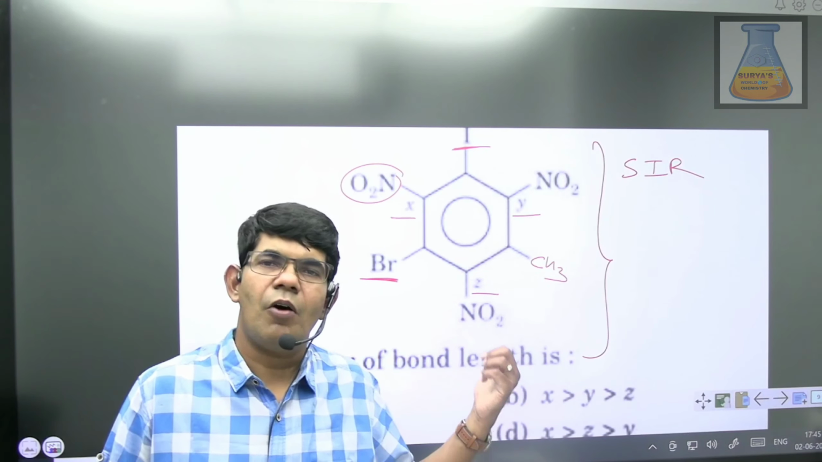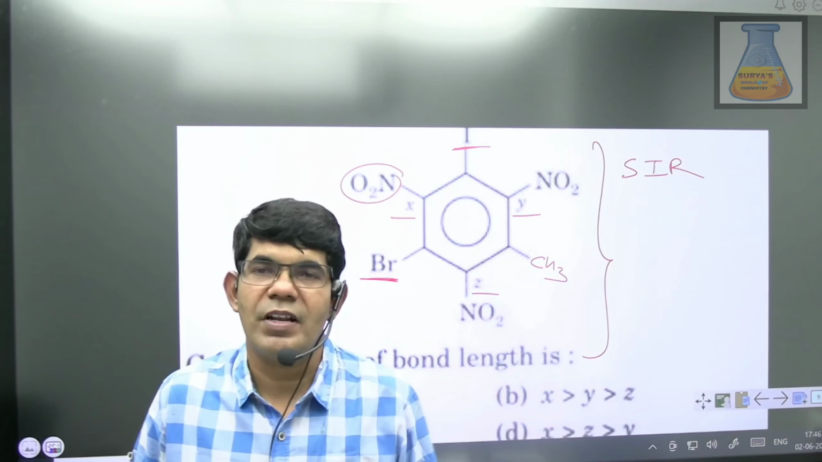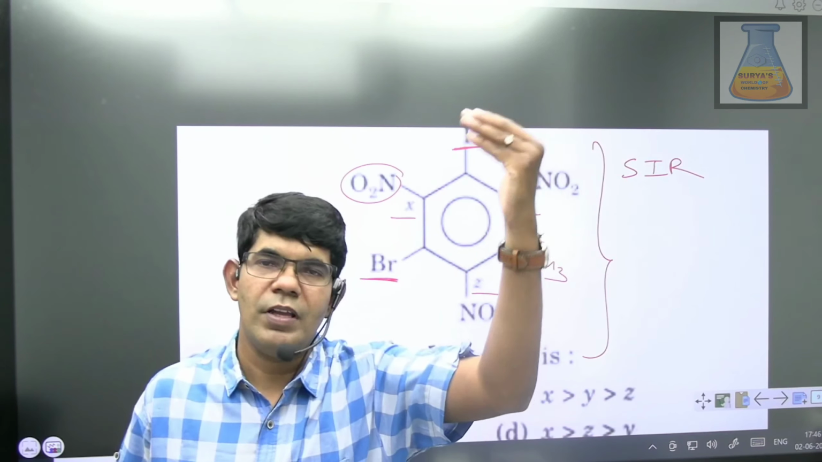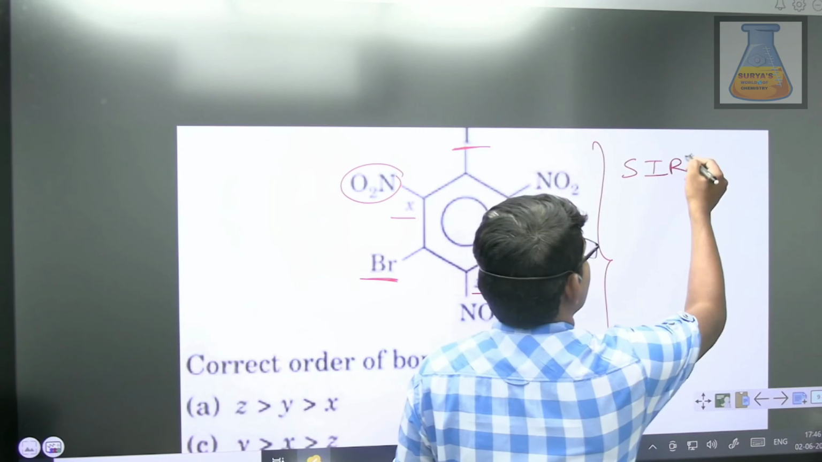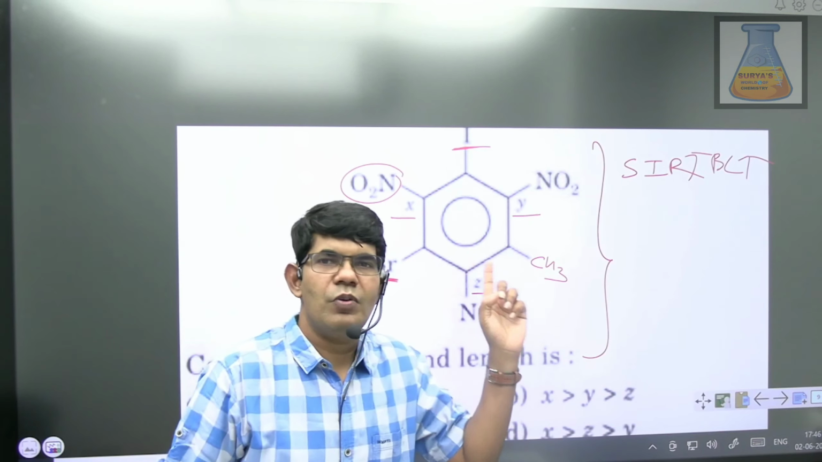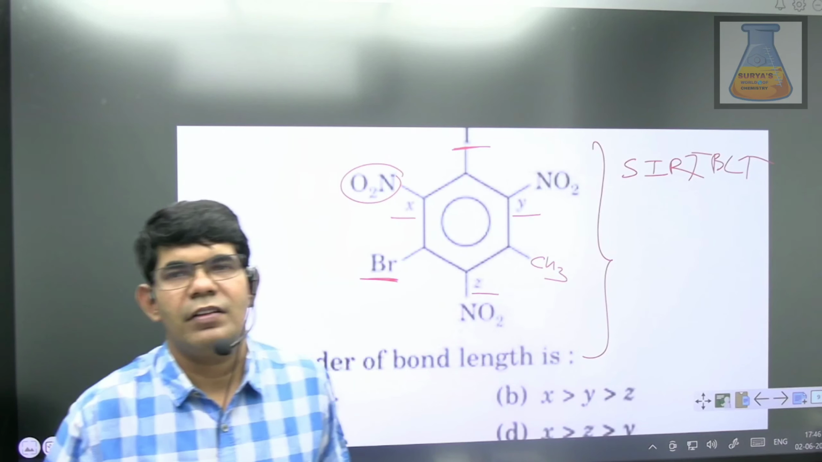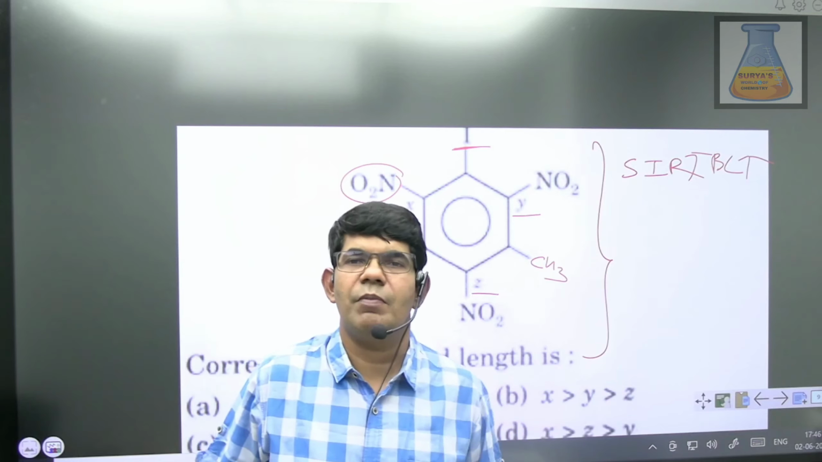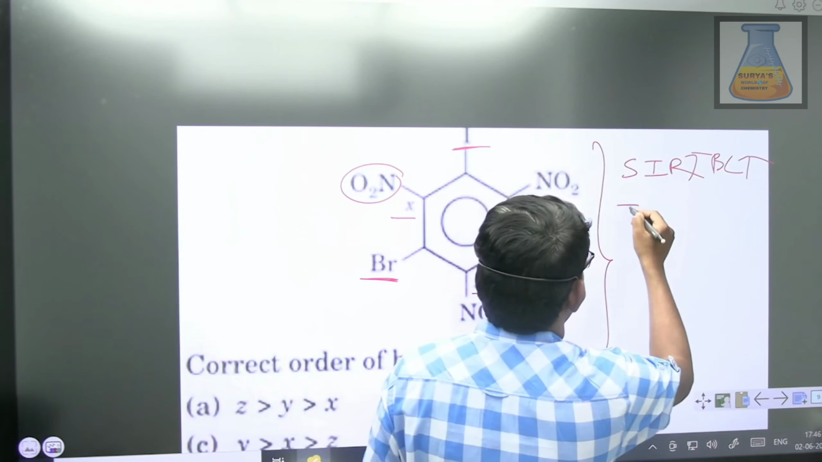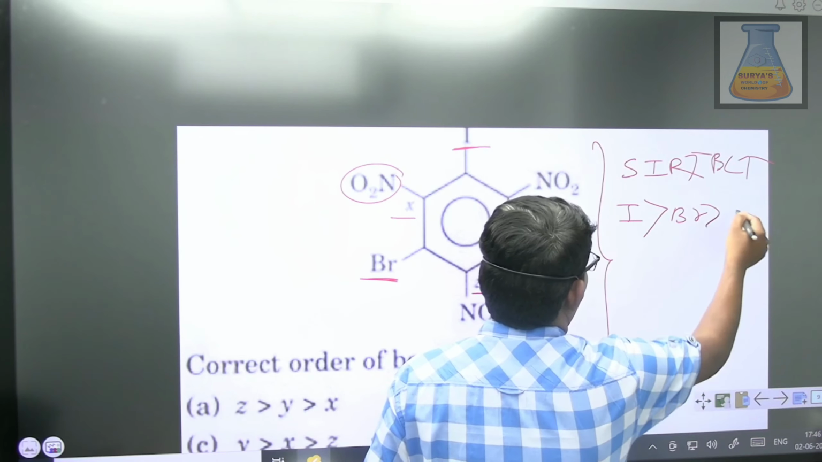So here, how do you compare bond length using the SIR effect? In order to avoid repulsions, with a greater SIR effect, what does it try to do? It tries to move away from the group. So the greater the SIR effect, the greater the bond length. Yes. So in order to solve this question, I need to have a rough idea of the SIR effect: which group will have the maximum and which group will have the minimum. In this case, the SIR effect is maximum for iodine, followed by bromine, then followed by the methyl group.